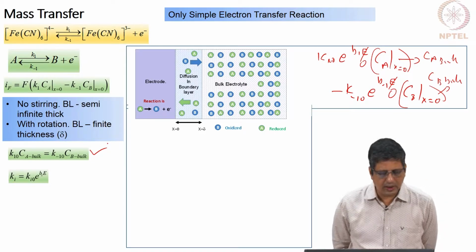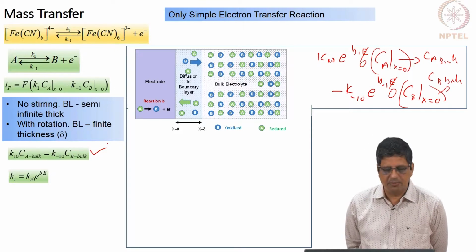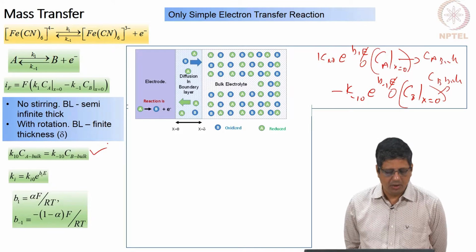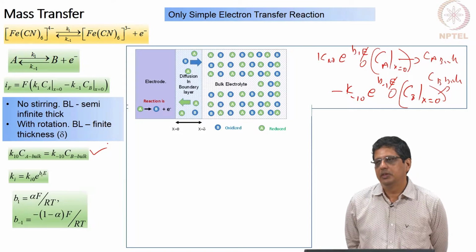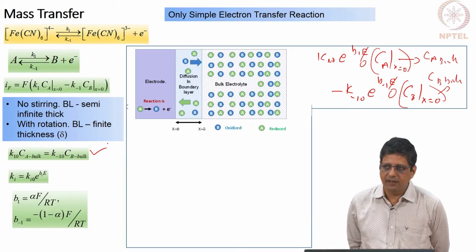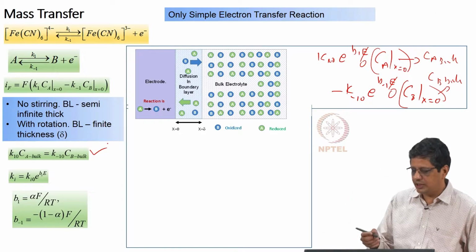So, both K1 and K minus 1 we will write in the standard form, K10 e power B1 e, K minus 10 e power B minus 1 e, that we know. We will also say that these are elementary reactions, therefore, B1 and B minus 1 are related. Okay. We write B1 as alpha F by RT, F is the Faraday constant, R is the universal gas constant, T is the temperature, alpha is what is known as charge transfer coefficient.